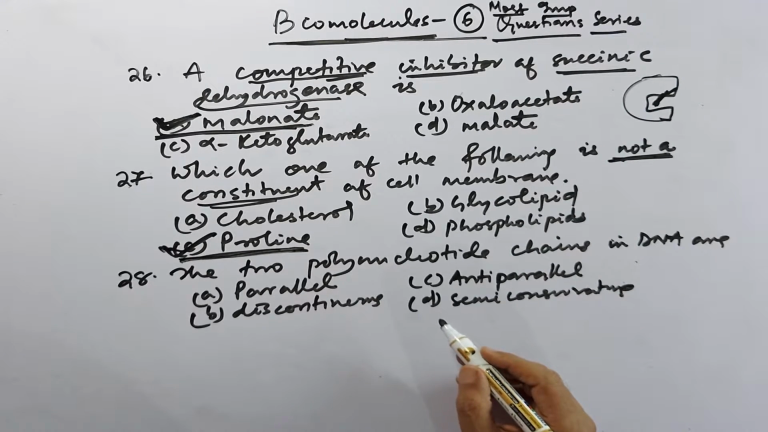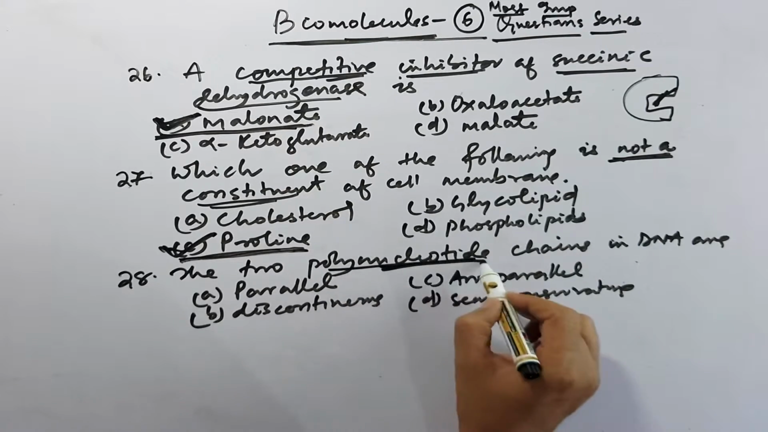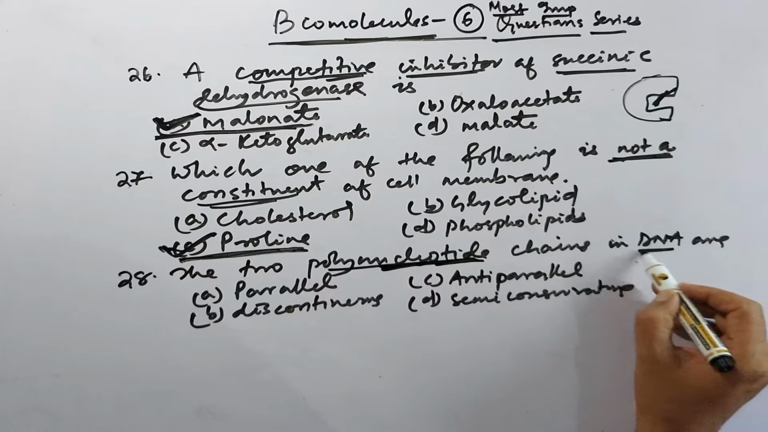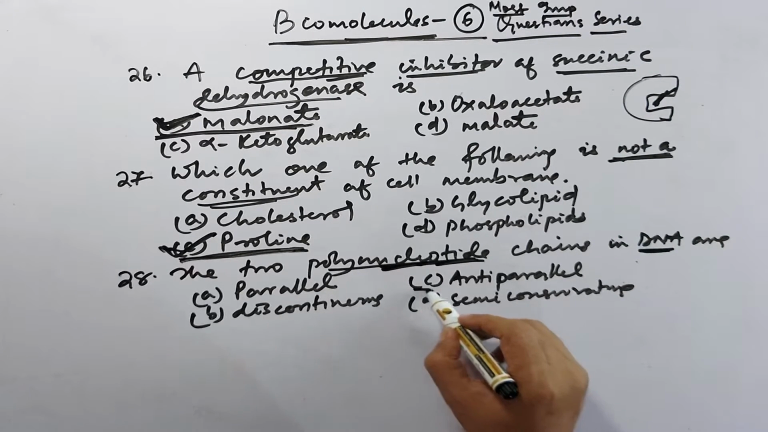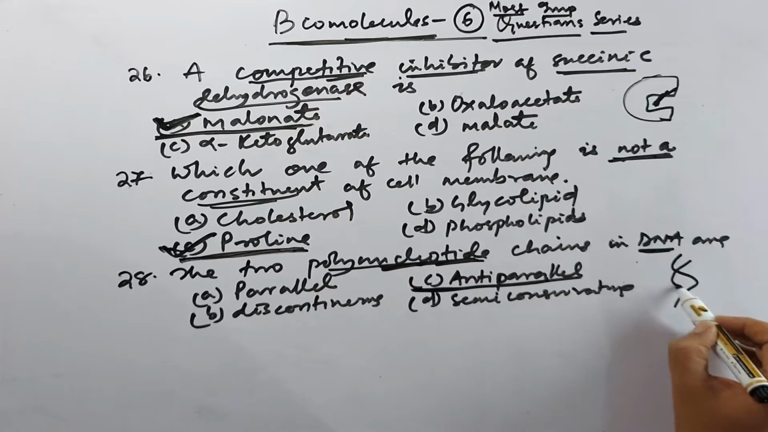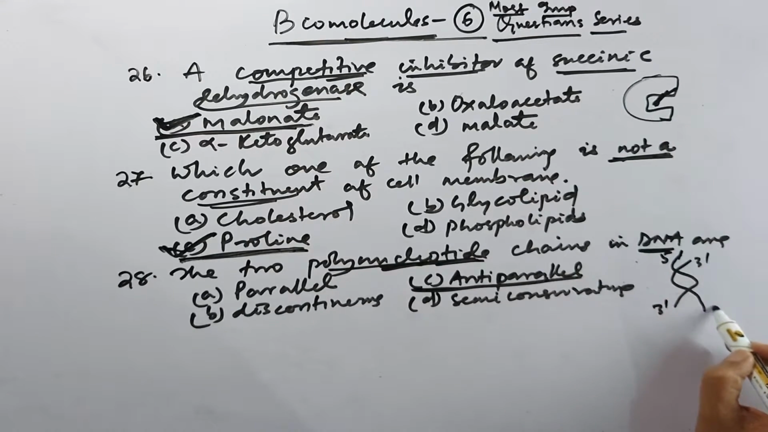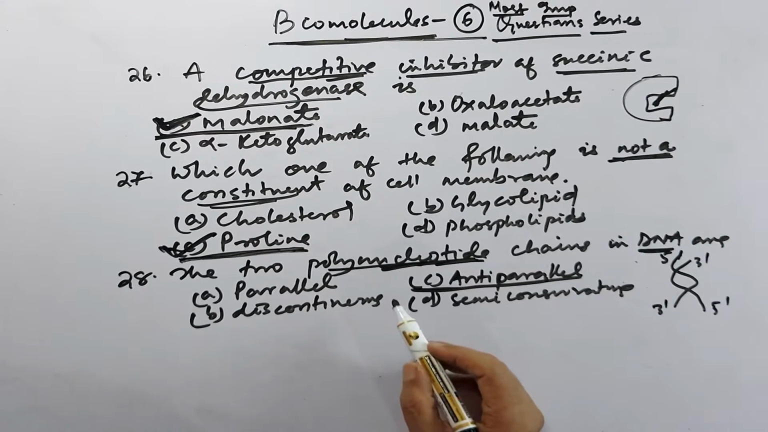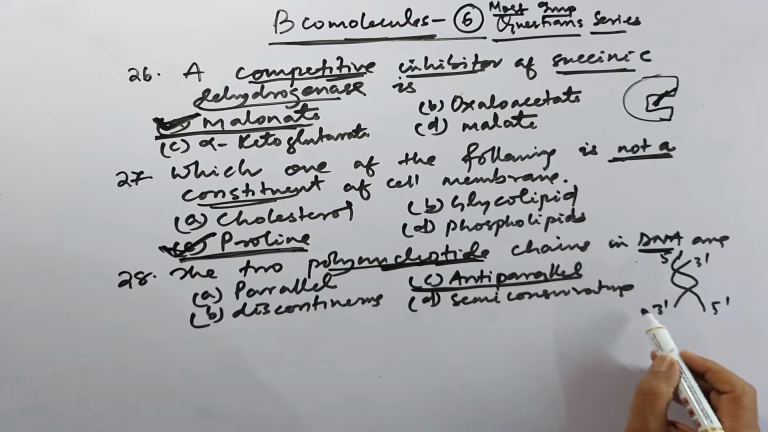So the two polynucleotide chains in DNA, so the important characteristics in DNA. So this is the antiparallel strands, because you know that in two strands, that is 5 prime to 3 prime, and 3 prime to 5 prime, antiparallel. So it is important in DNA structure.